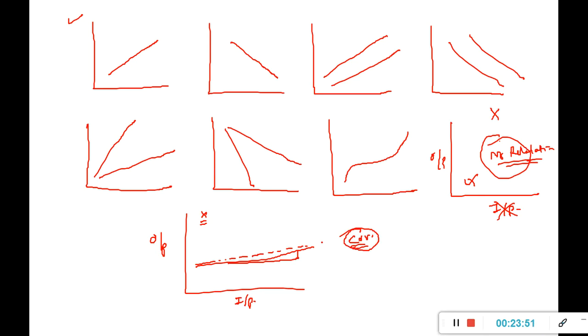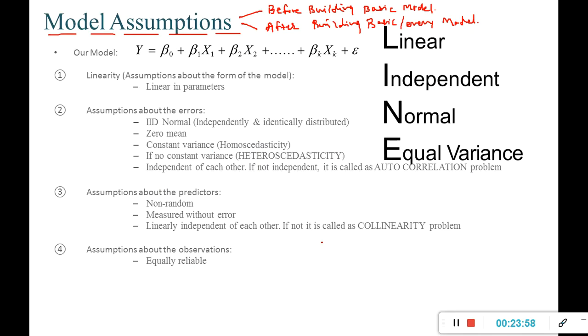So I have explained this because we have already understood what a scatter plot is and how to do it. Similar types of assumptions are here. Number one assumption is that we need to check linearity, which means my model has to be linear in parameters. Many people misunderstand this.